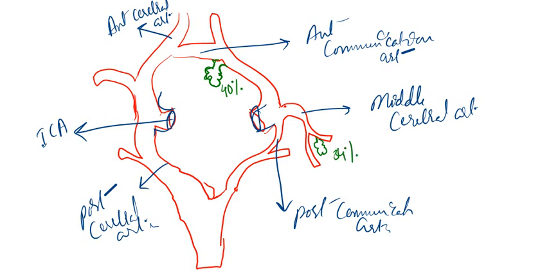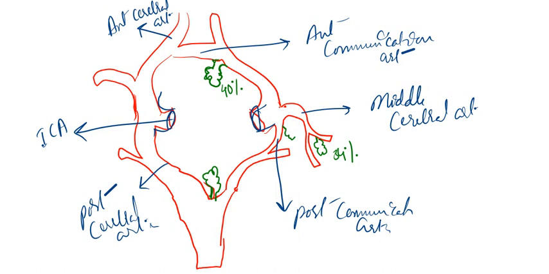Followed by the posterior communicating artery, which forms nearly 20%.